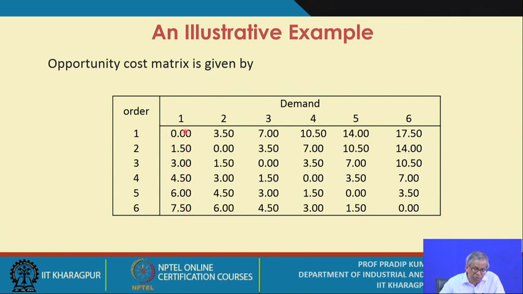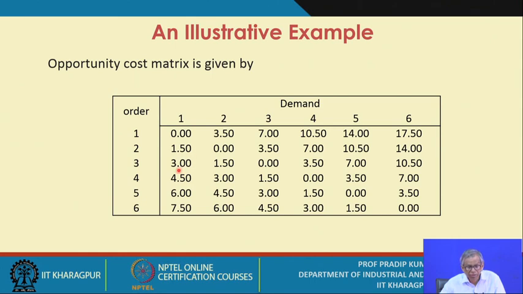That means you just select one particular column against a particular demand level. Now this is the payoff. First you check what is the maximum value you get. In this case it is 3.5. Whereas if you opt for order quantity 2, the payoff is 2. So how much you will be losing, as you are not following the best possible ordering strategy? You subtract the value you have got, 2, from the maximum, so 3.5 minus 2 is 1.5.